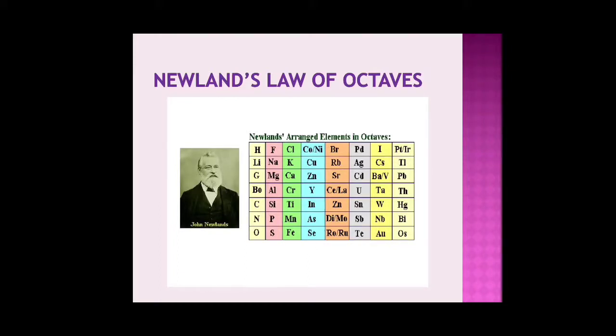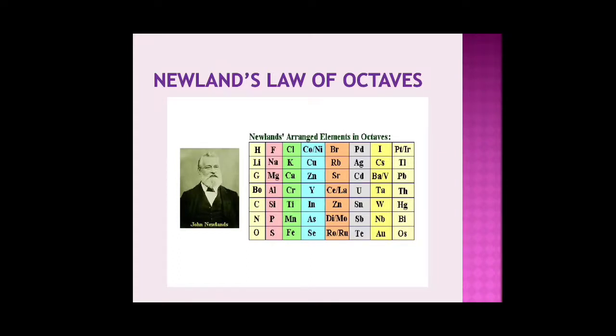Again, he had some shortcomings in this table. If you can see the table, the demerits of his table were that because of no space, he had to keep cobalt and nickel together. We can see it on the 4th row, in the 4th column right on top.